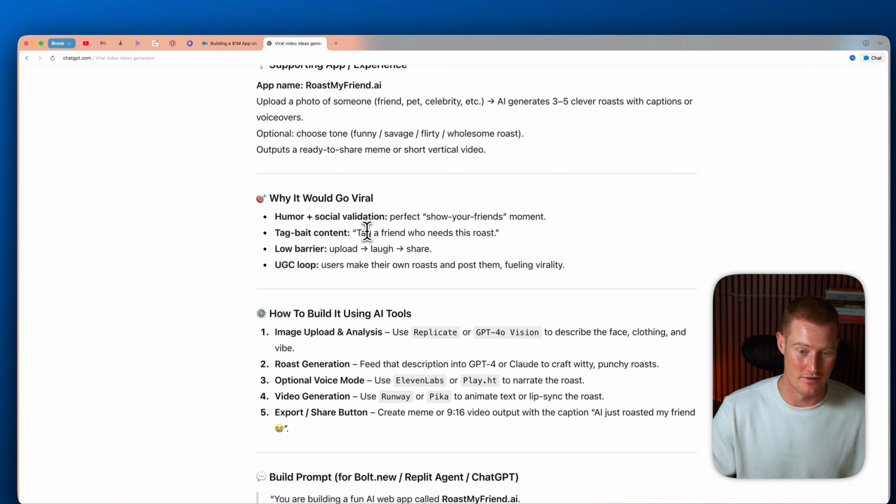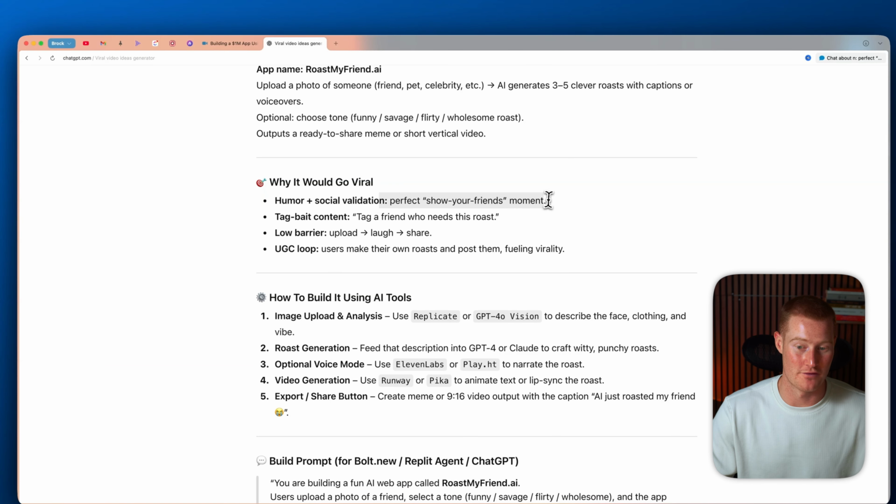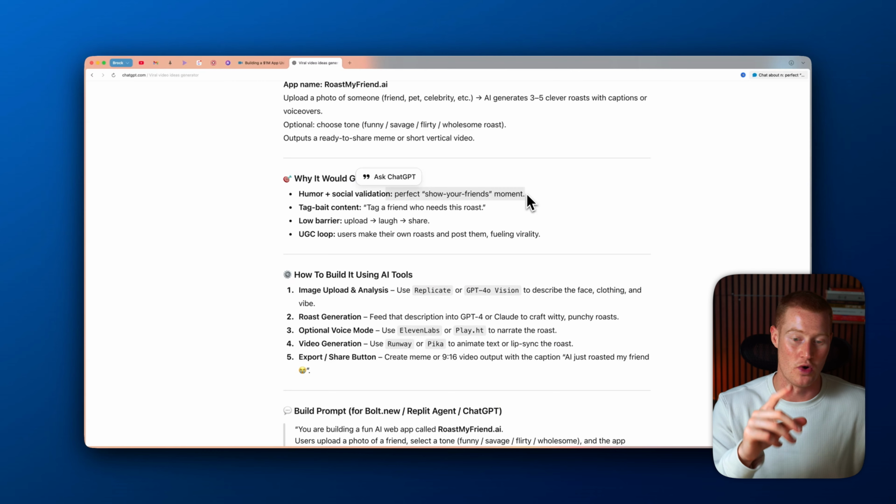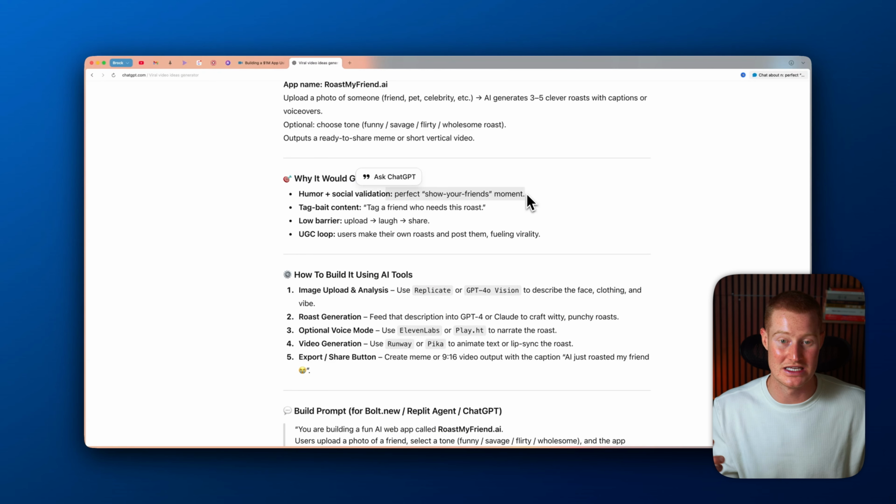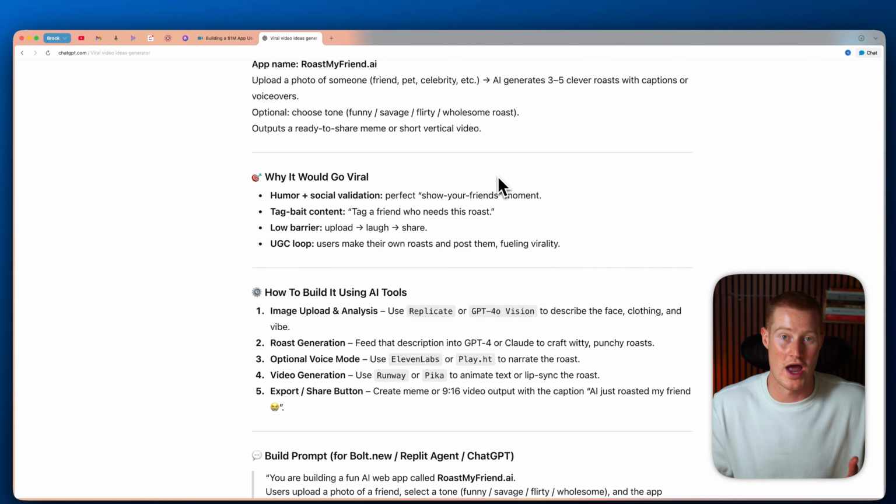And if I come down here, it basically breaks down why it thinks it would go viral. So humor plus social validation. Perfect for show-your-friends moments, which is something that we really want to create because we want an app that could go viral. And the best way to do that is to not only capture attention on something like TikTok or Instagram, but to also make it so that you want to send this to a friend and actually interact with them, essentially.